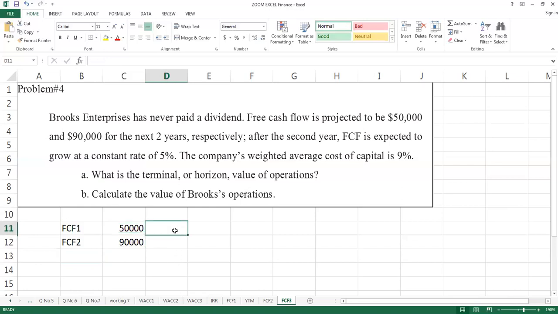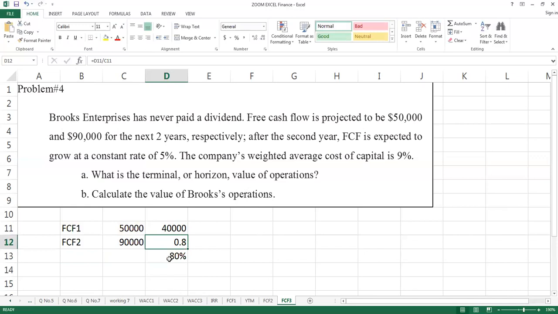If I simply check the change, then from 50 it is shifting to 90. It means that the change is 40,000. If I take percentage of this change based on first year, so it is showing that there is 80% change. 0.8 means 80%.